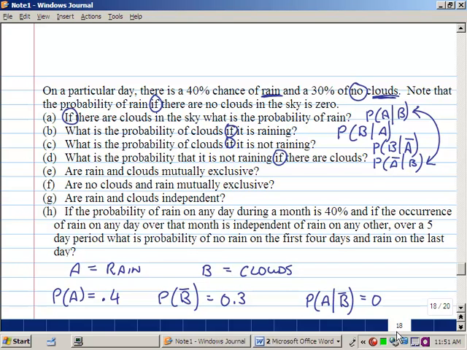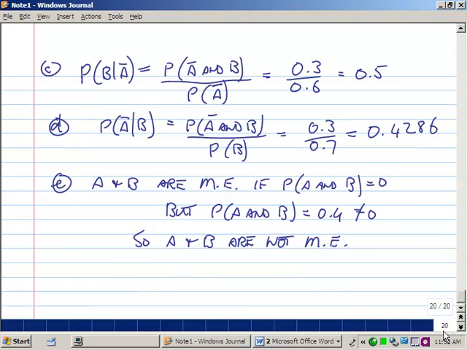F, no clouds and rain mutually exclusive? No clouds will be B bar, and A. B bar and A are mutually exclusive if and only if the probability of B bar and A is equal to 0.